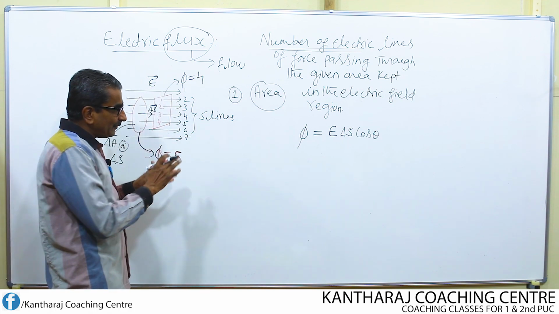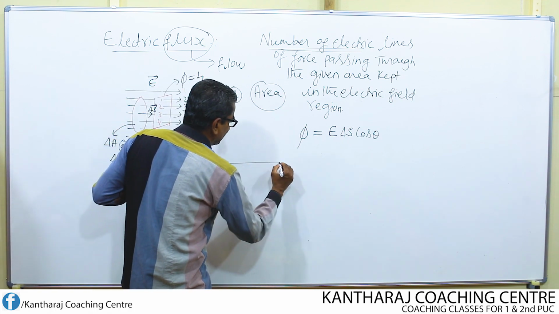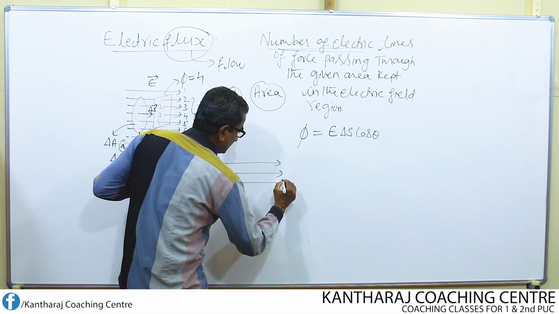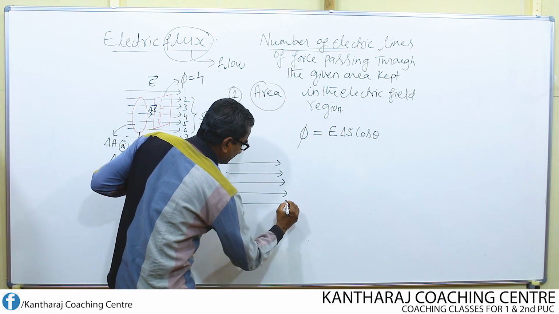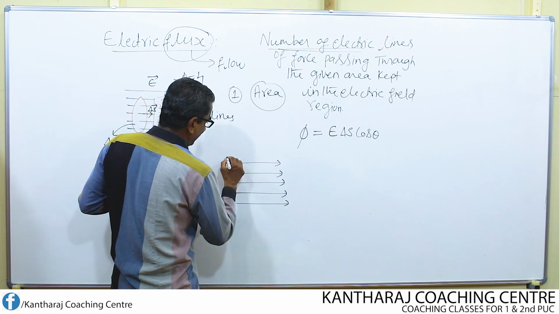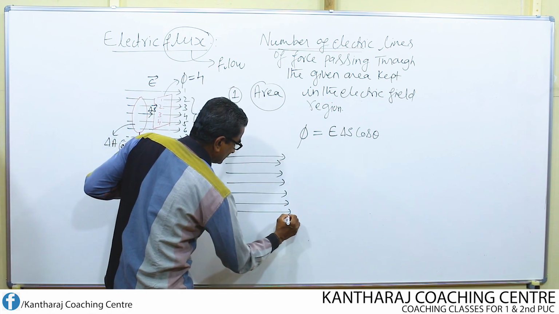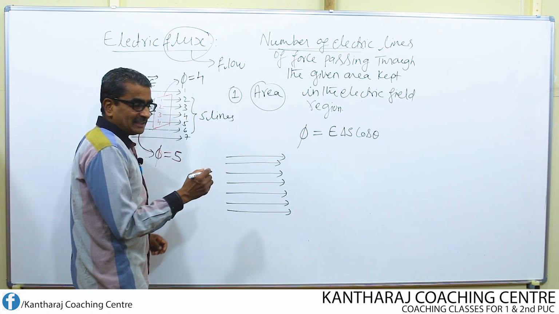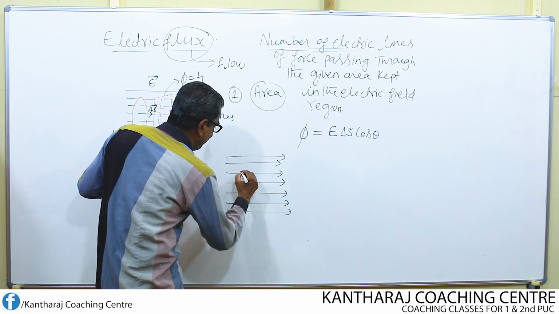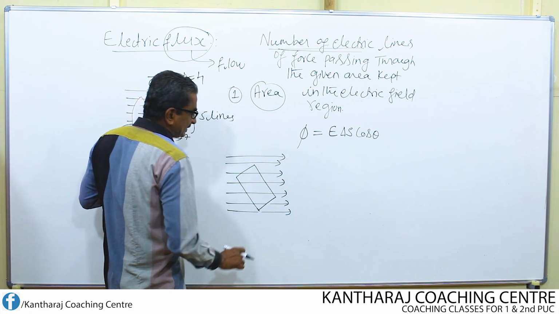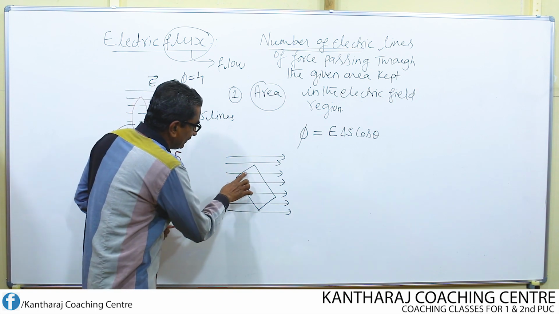Suppose I consider it like this. This is nothing but the electric field lines. Now I consider an area like this. So this is nothing but the area.